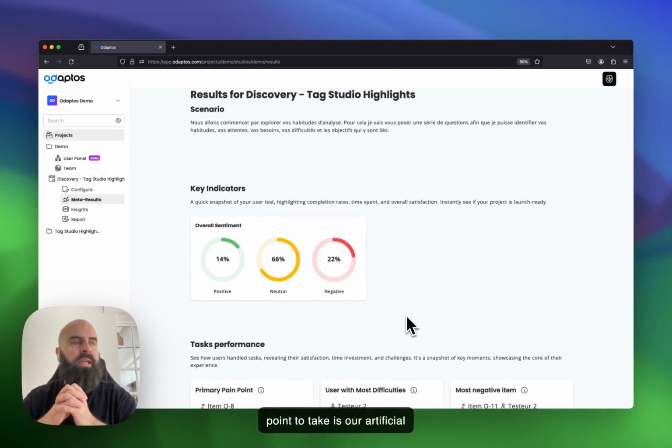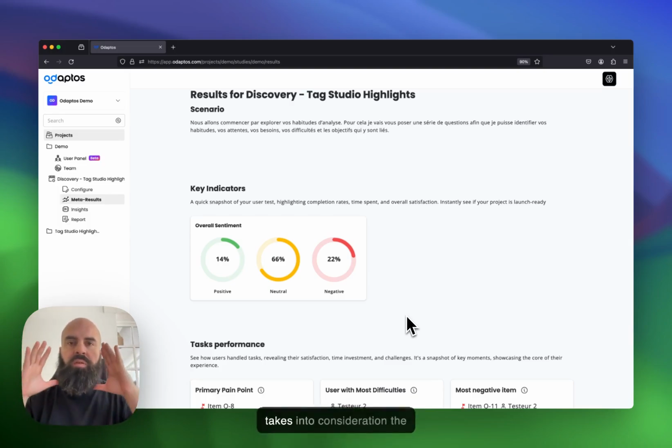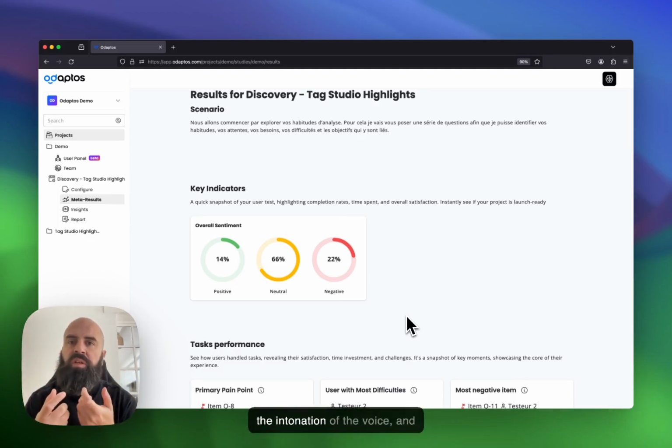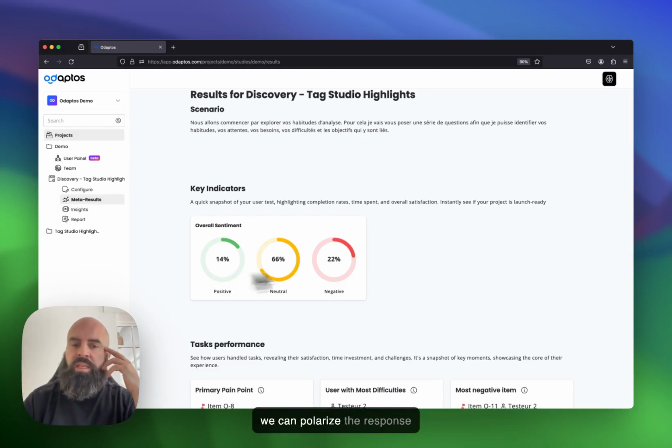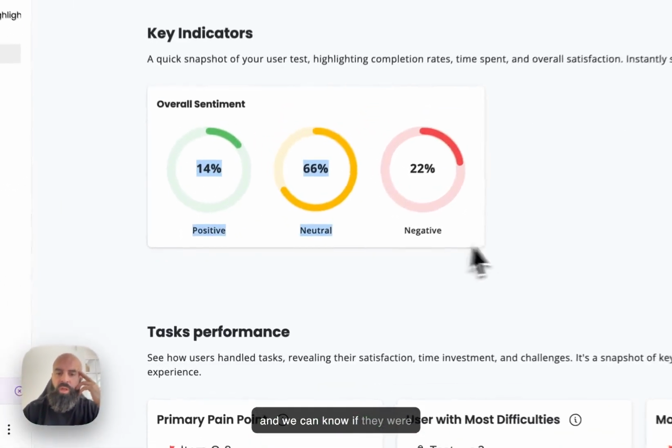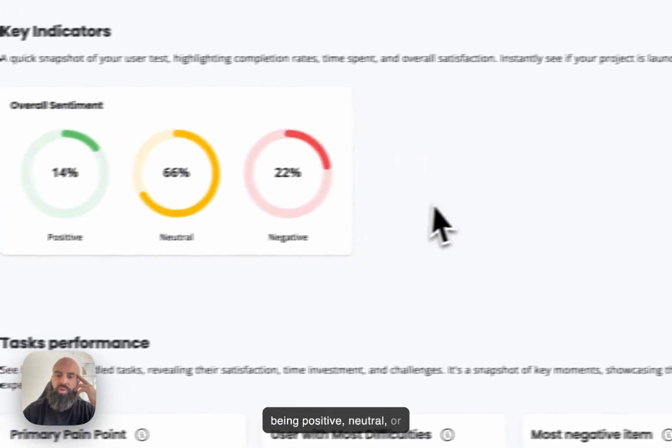The point to take is that our artificial intelligence is a multidimensional model. So it takes into consideration the facial expressions of the person, the intonation of the voice, and the words behind everything that the person is saying. With this, we can polarize the response and we can know if they were being positive, neutral, or negative.